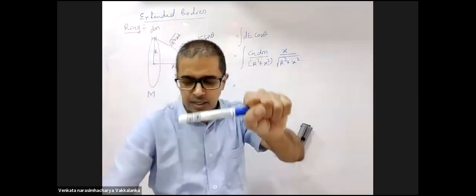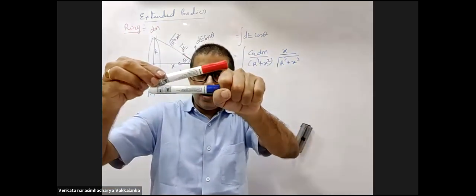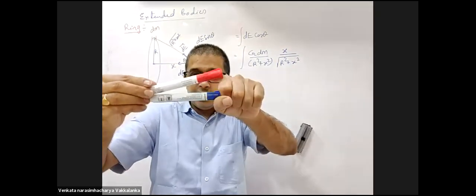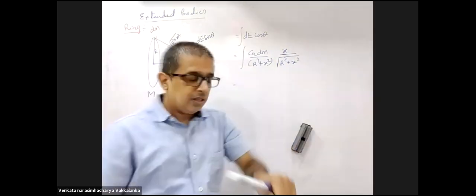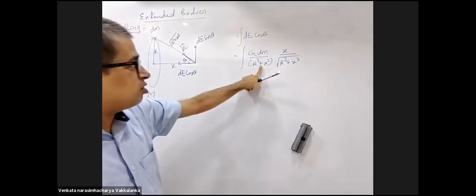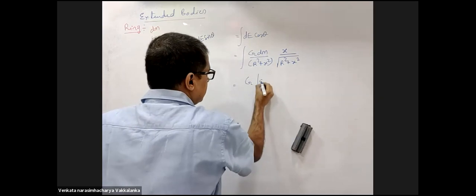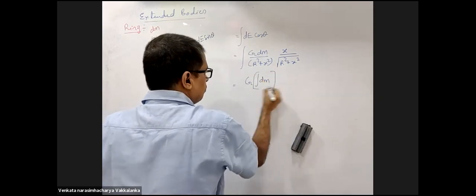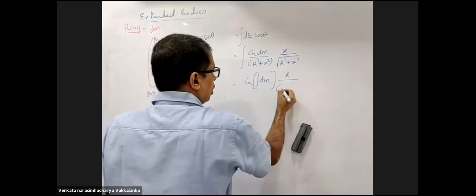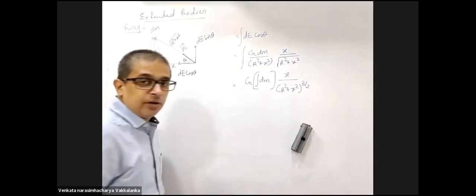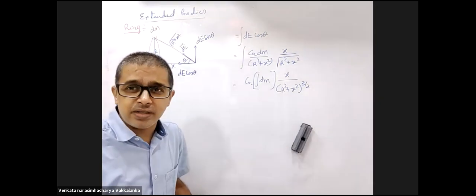As I am turning this marker, theta between the red and the blue marker, don't you think is constant? Yes, sir. So this is also a constant. G integral dm x upon r square plus x square to the power 3 by 2. I love this integration.